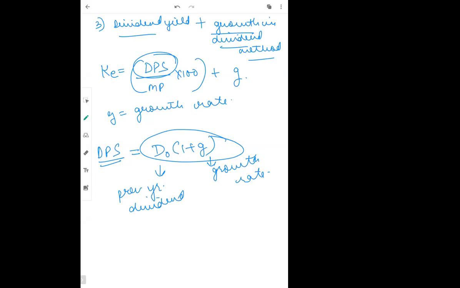These are basically the 3 methods. There are 2-3 more methods, but that doesn't come in your syllabus, so we'll not waste much time on that. Let me find out the questions.